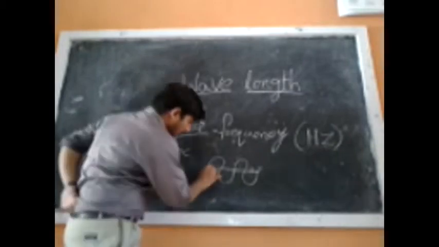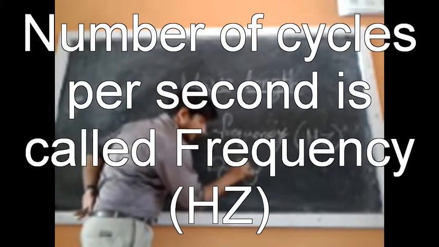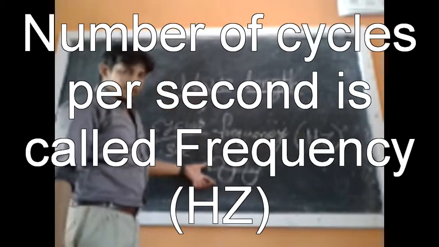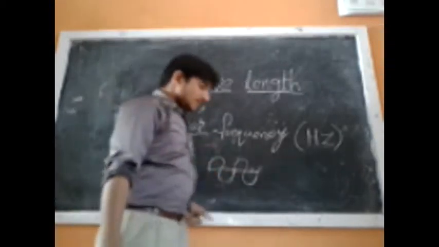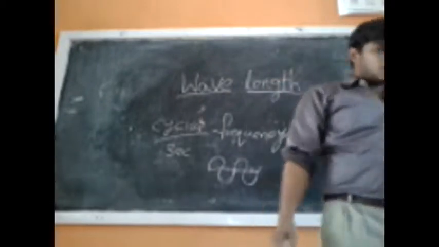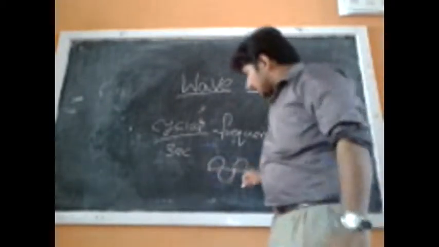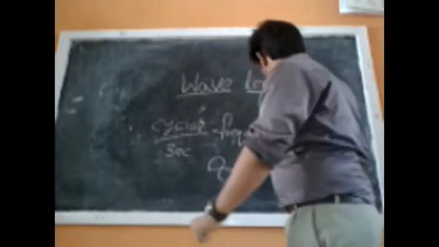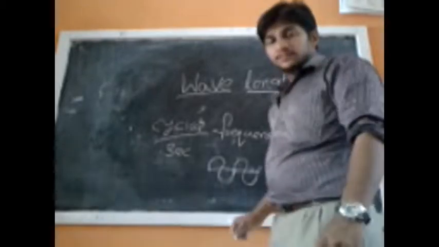One complete cycle and another cycle. These 2 cycles are in 1 second, so 2 cycles per second is called 2 hertz.